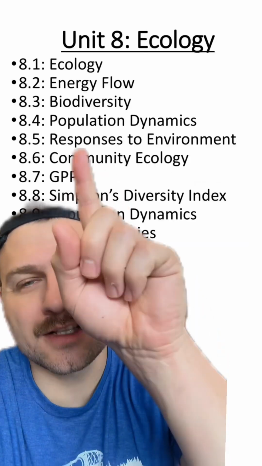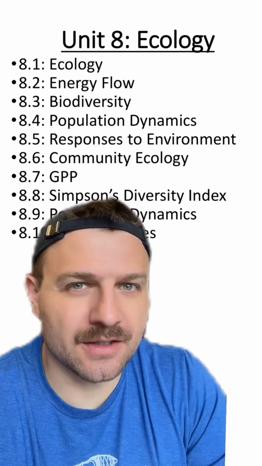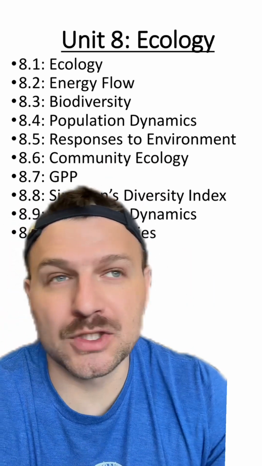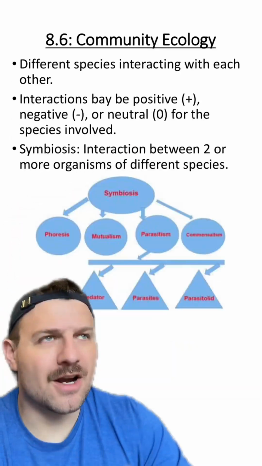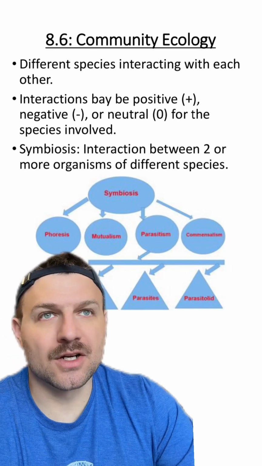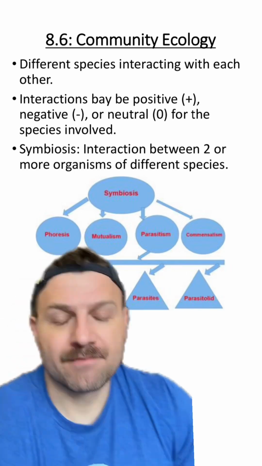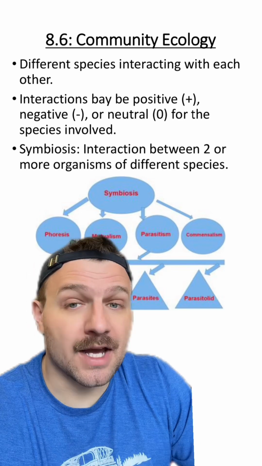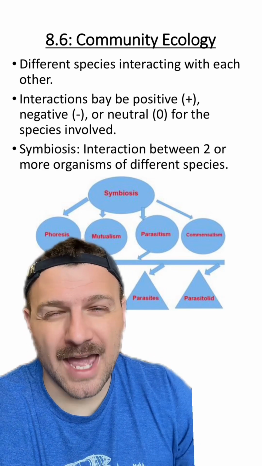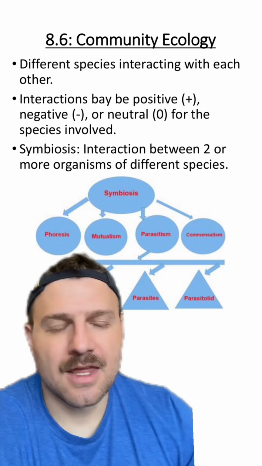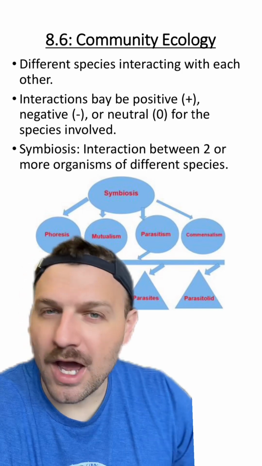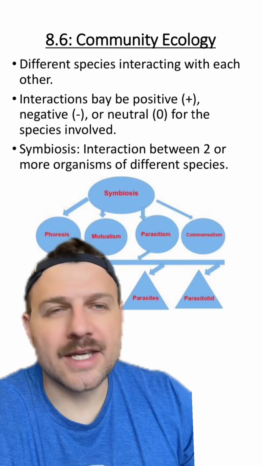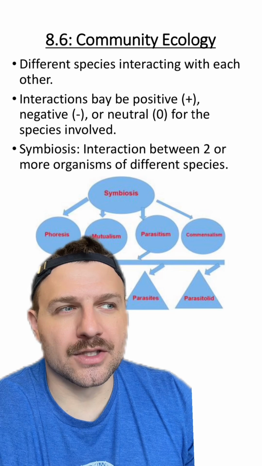And in this section, we're going to talk about something called community ecology. This is basically looking at the interactions between different species in a community. There are going to be a lot of different ways that organisms are going to interact in an ecosystem. Sometimes those interactions are going to be positive, negative, or not really have an effect on a species. These interactions are typically called symbiotic interactions, and these are just ways that two or more organisms are going to